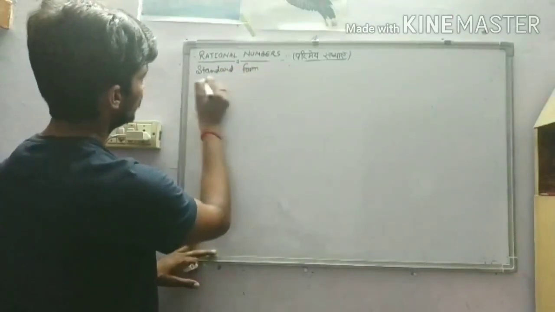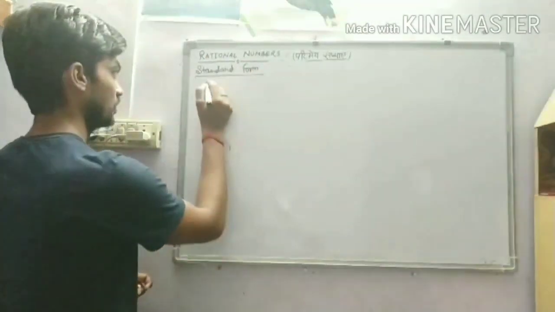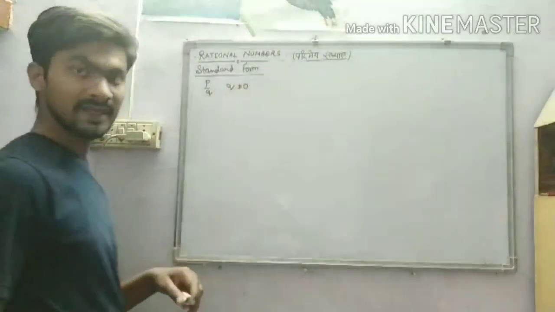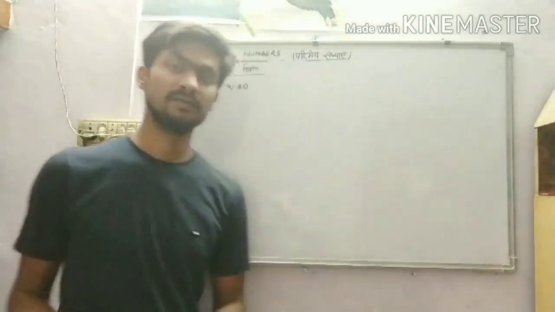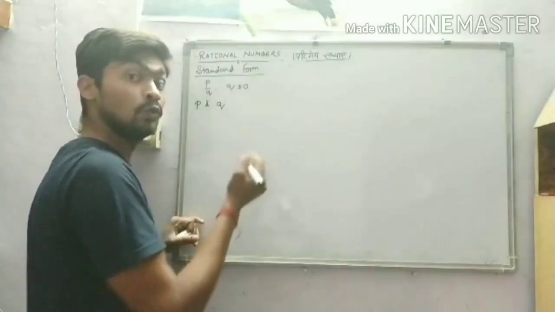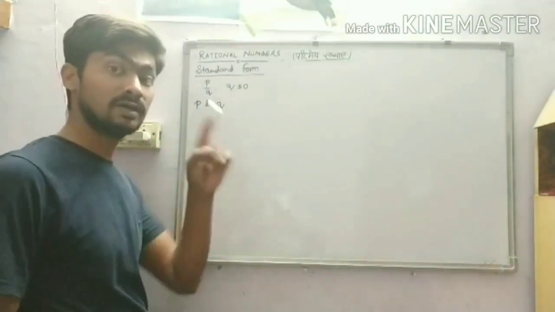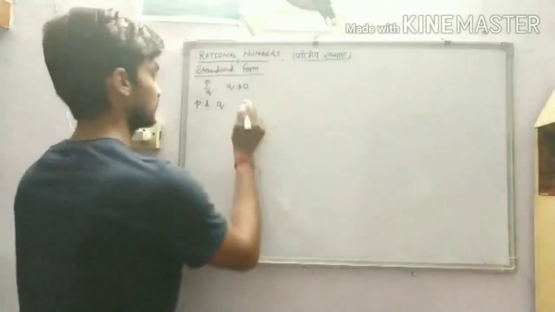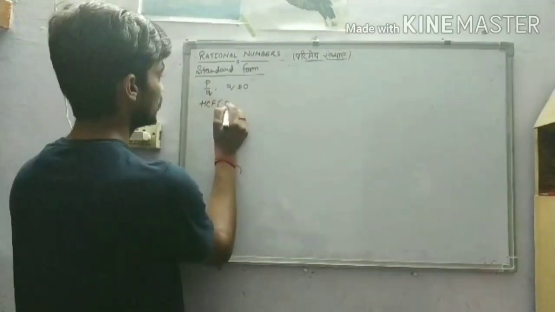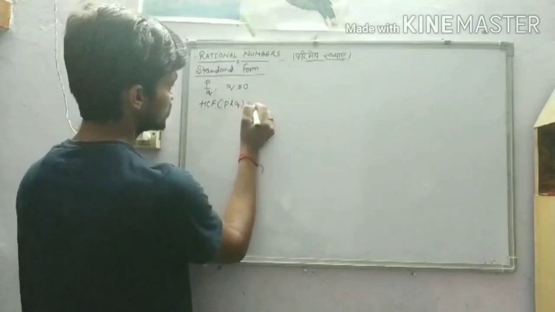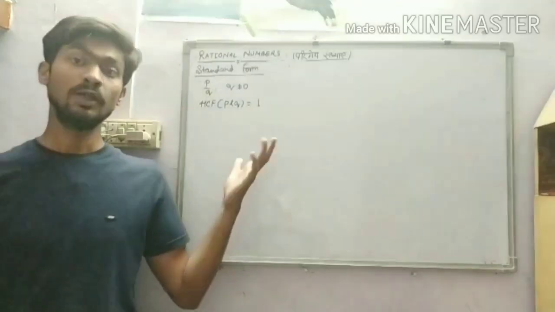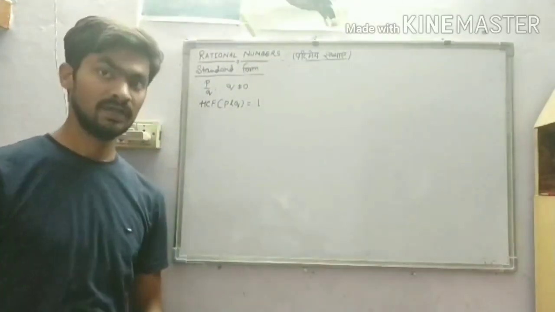Standard form. Any rational number p by q where q is not equal to 0, when expressed in such a manner that p and q do not have any common factor other than 1, meaning the HCF of p and q is 1, then the rational number is said to be in the lowest form or standard form. Let us see how.